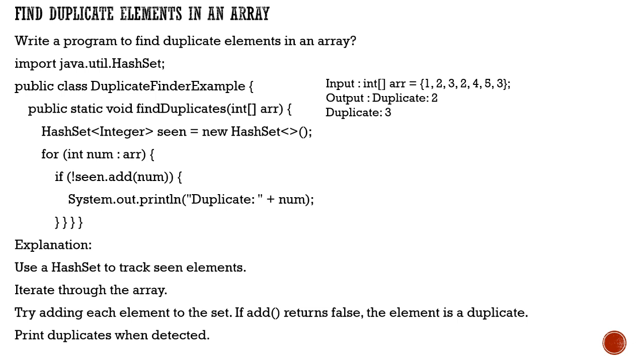But the second time, when it encounters the same number, it will definitely return false, and then it will enter the if block and return the duplicate element. So the add returning false means that it is a duplicate.